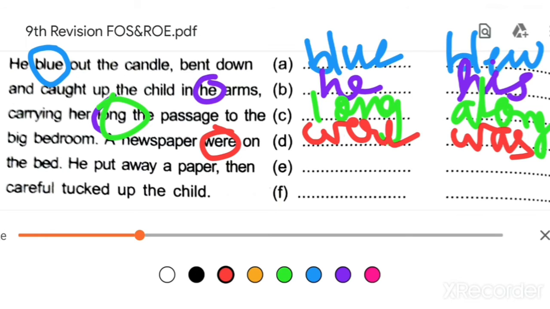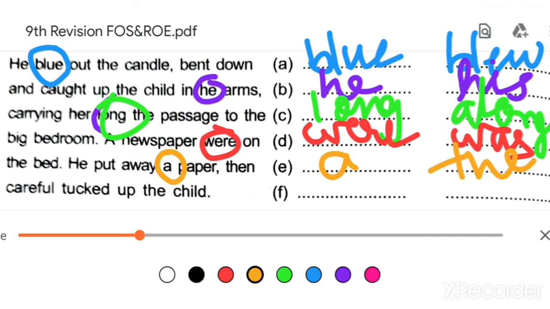He put away a paper, then. He put away the paper, then. He put away a. "A" is the mistake. Here the article "the" will be used. Why will the article "the" be used? Because the newspaper is described in the previous line also. Okay, the description of the paper is repeated, so we will use "the".